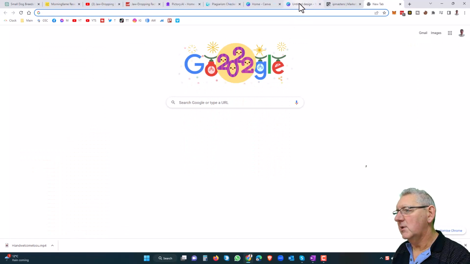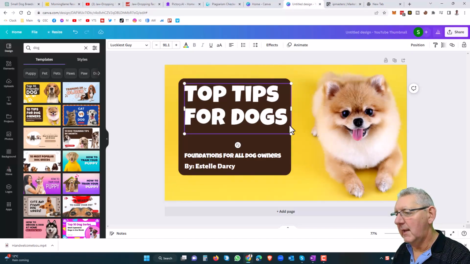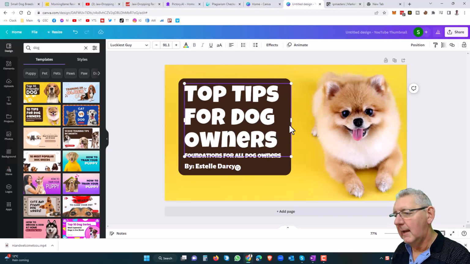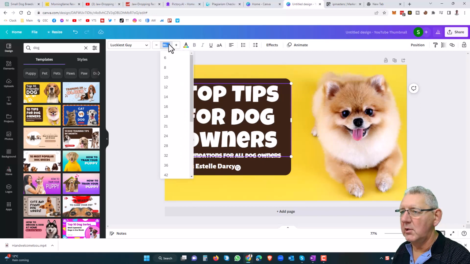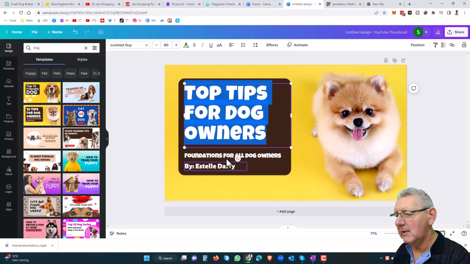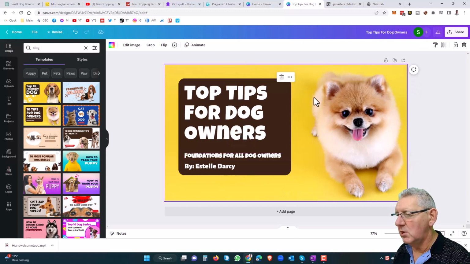Excuse me, I accidentally caught the wrong key on my keyboard there. Top tips for dog owners, for example. And you can obviously resize all of this as you would imagine. Literally choose the size of the text. I can type a number in there and make that 80 text. I can change any of this. I can change the image.